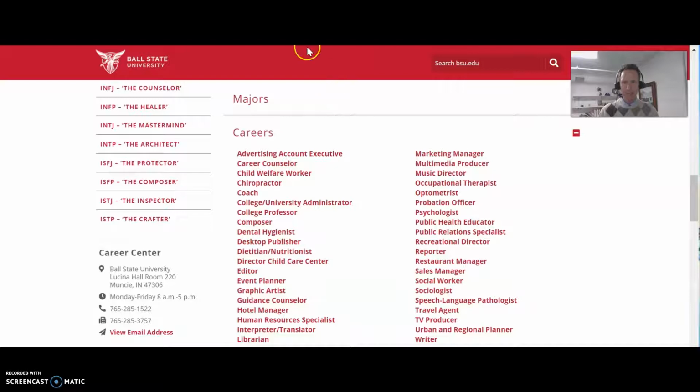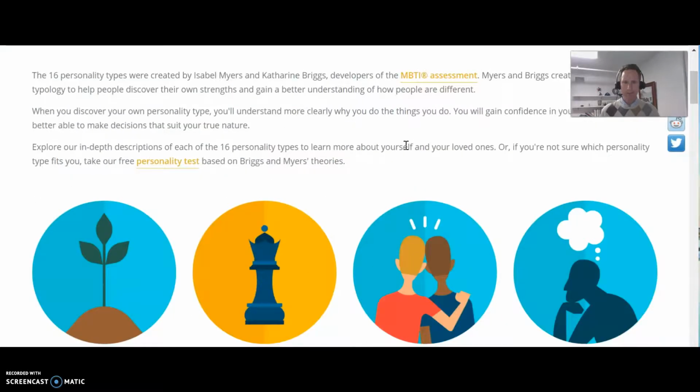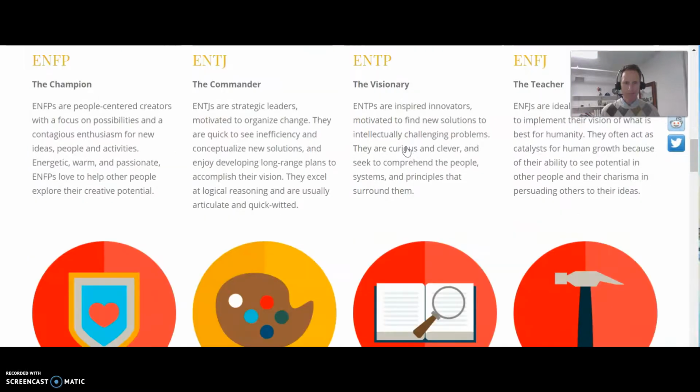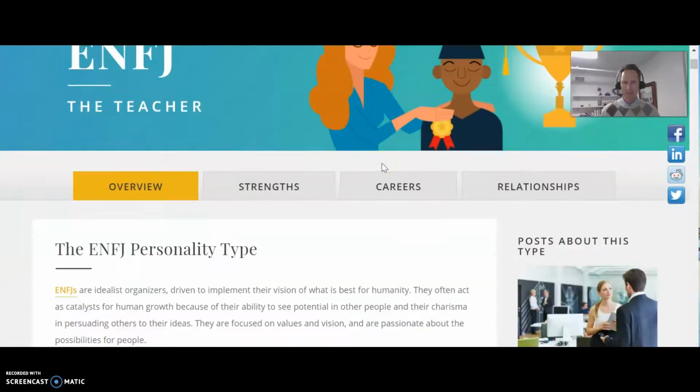The other site that we have that uses the Myers-Briggs personality types is called Truity, and similarly it has a type table with all of the types represented, and find your type and click into it. And just read through the information. It has an overview, strengths, careers, and relationships section.